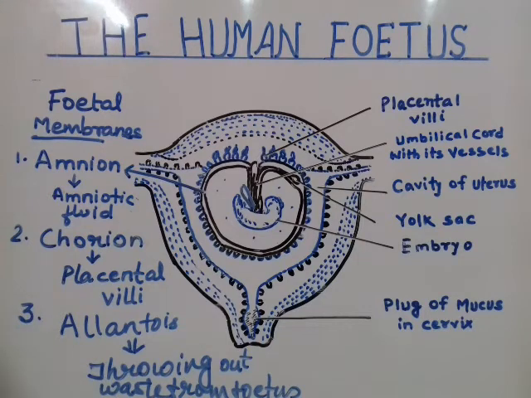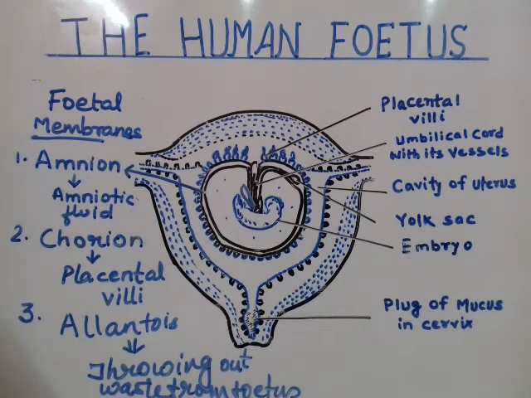So these are the different hormones that help in the development of the fetus and parturition, and prolactin also helps in the development of the mammary gland. Soon after the birth of the baby, prolactin secretion rises to stimulate the mammary gland for milk ejection for the feeding of the baby.